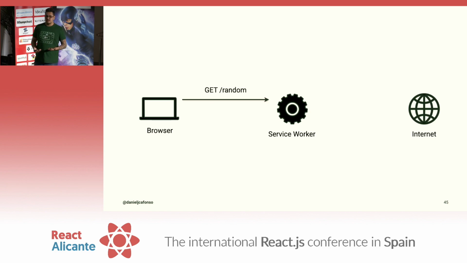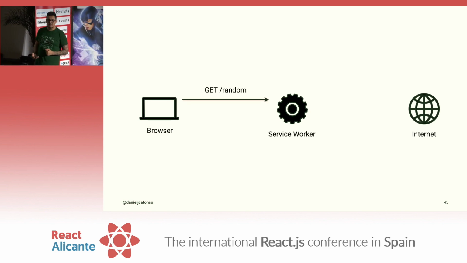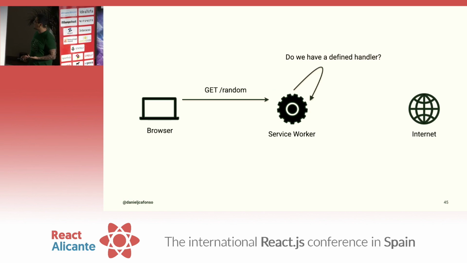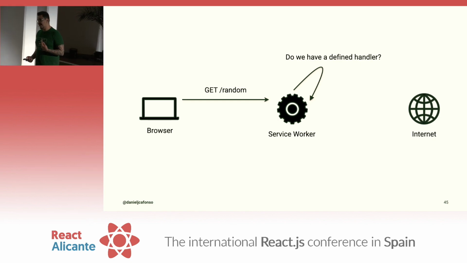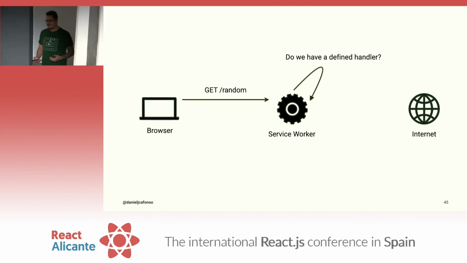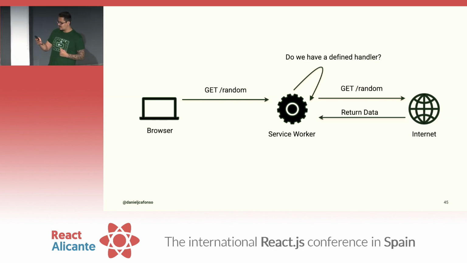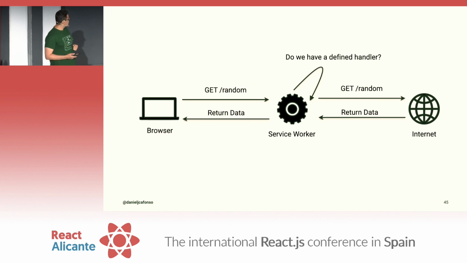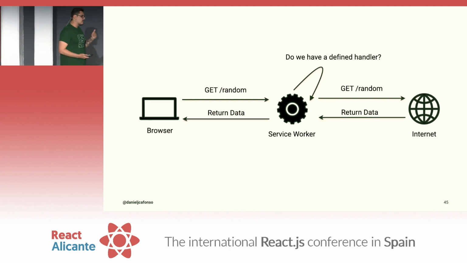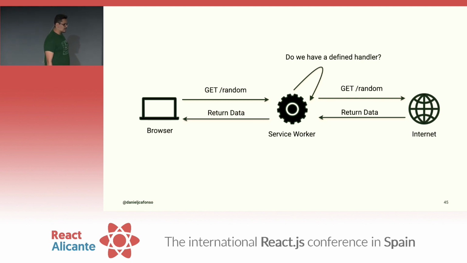Now the same scenario that I mentioned previously. Imagine we go to a route that does not exist, in this case, a GET request to random. Mock Service Worker is still going to intercept the thing. It asks itself, do I have anything defined? It's going to say, we don't, so let's do the request to the internet and return it. And congratulations, you just learned Mock Service Worker. You're ready to go home and try this thing out in your browser and in your tests.